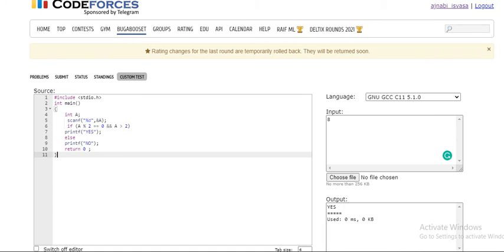Since I have copied the right answer, that's why the answer is yes. Now I have made this code, and I want to submit it, right? So what I will do is go to the problem where I was, right? So